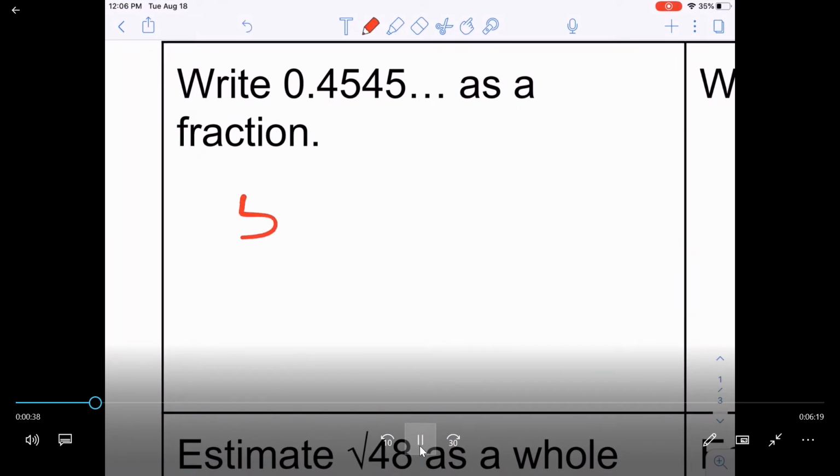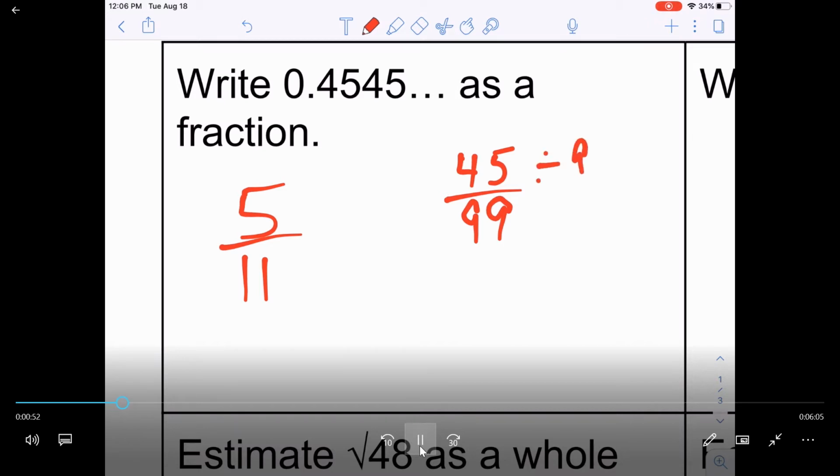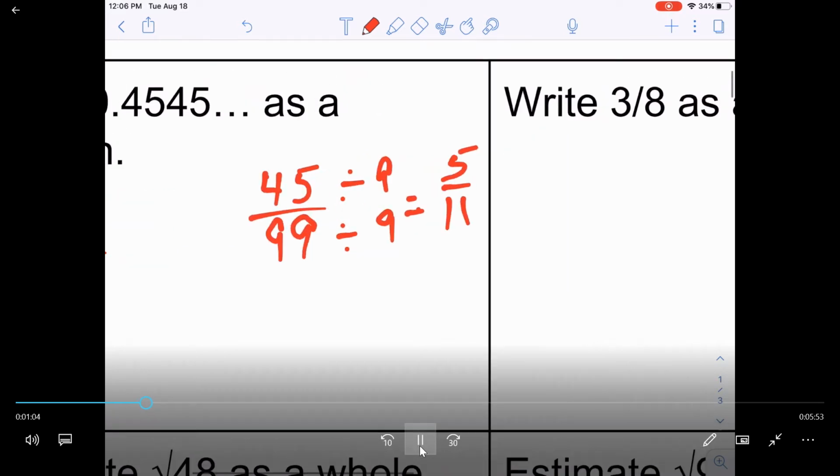This is going to be 5/11. That's the first way. The second way is you could have written 45 over 99, because there are two numbers that repeat, so there are two nines on the bottom. These are both divisible by 9, and you get 5/11. Both ways are fine. I would use the calculator. In fact, for this video going forward, I will probably continue to use the calculator.